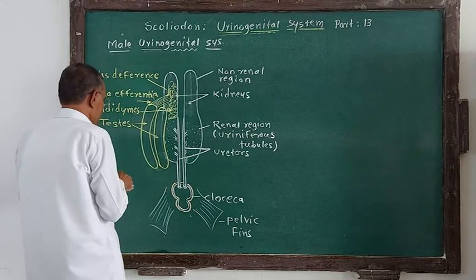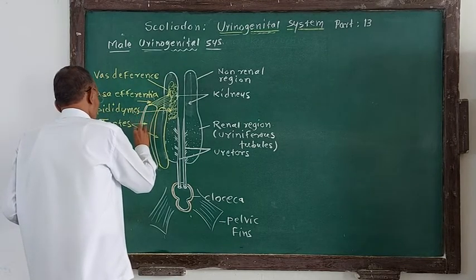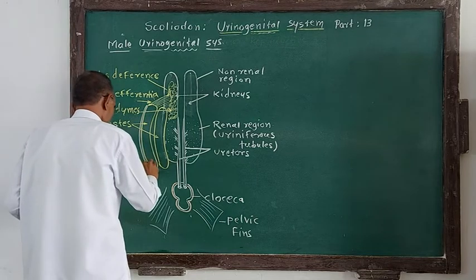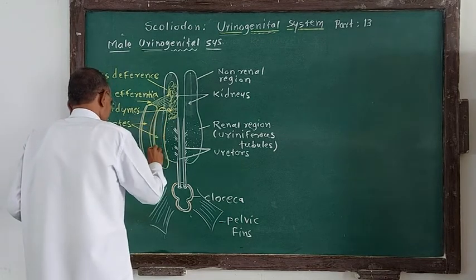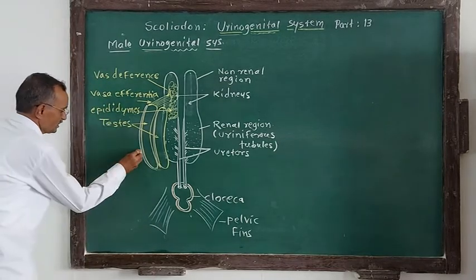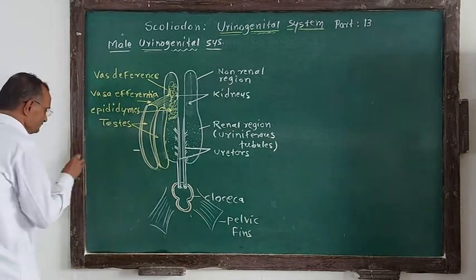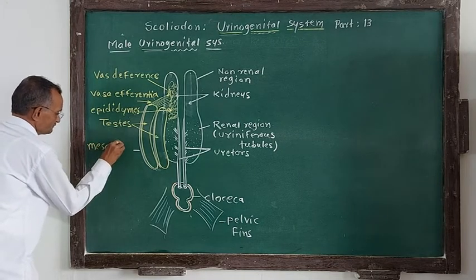Now each of these testes is attached with a membrane to the dorsal body wall. This membrane is called mesorchium. Remember, mesorchium.